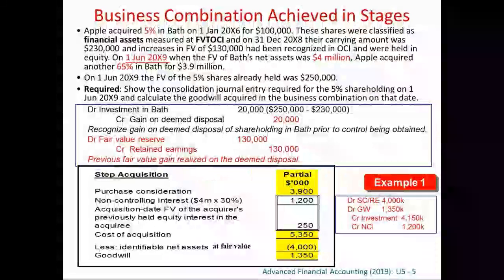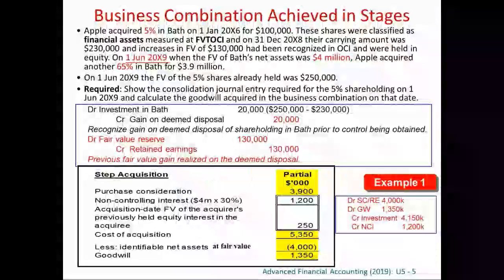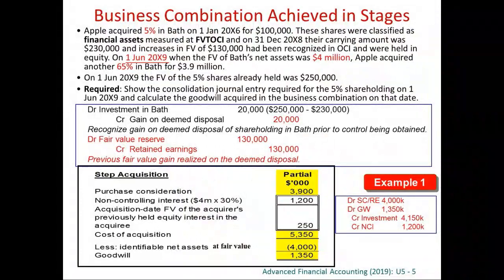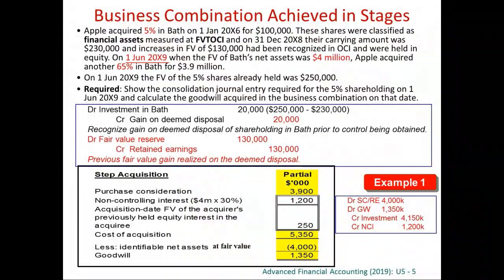So if the book shows 230, we debit investment 20 to bring it from 230 to 250. So that's why we debit investments 250. This is basically a consolidation adjustment. You cannot force the parent to do so, right? The parent, because they do it at fair value for other comprehensive income, can remeasure it to 250. If the parent has done so, we don't need to do it, right?